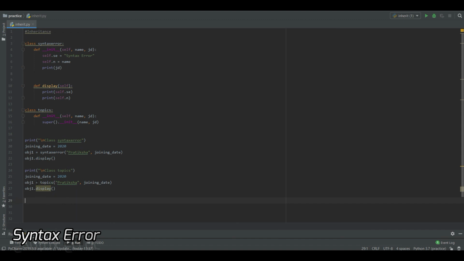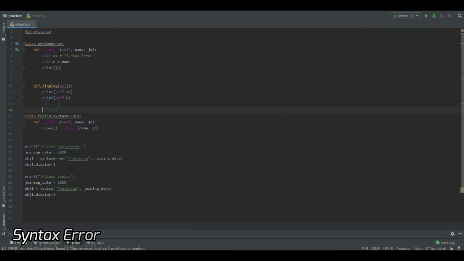It's okay if I don't change the object name. Because I don't have a display function in topics class, let's see which display function this class will print. And I need to write syntax error because I'm inheriting the properties of syntax error class into my topics class. So let's run this.